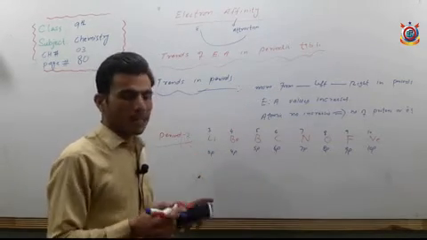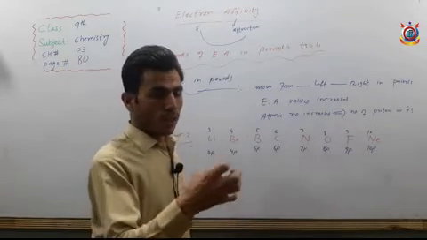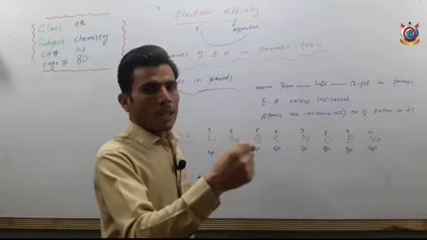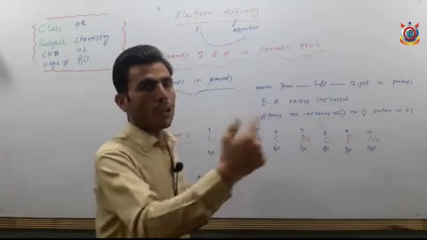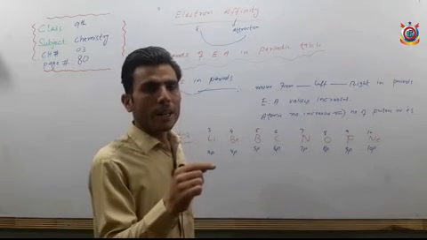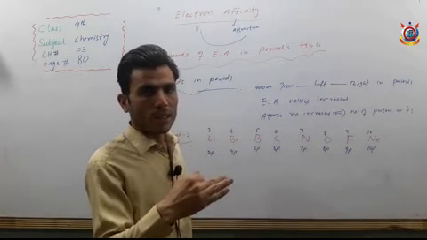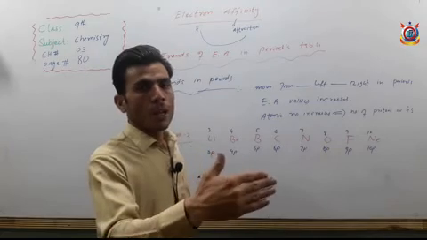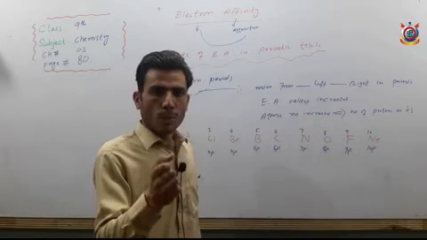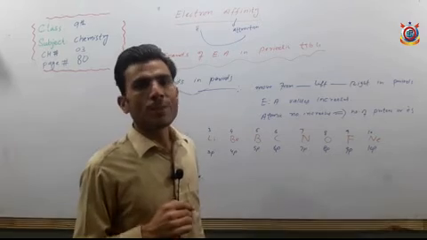A decrease occurs in the size of atoms, and when the size of an atom decreases, the nucleus puts more attraction, the nucleus attracts strongly the new incoming electron. The new incoming electrons are strongly attracted by the nucleus. The nucleus puts more force of attraction on the new incoming electrons, and hence the stronger the force of attraction, the more will be the energy released.